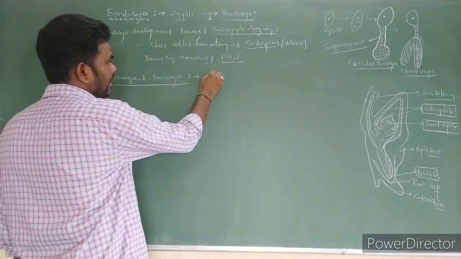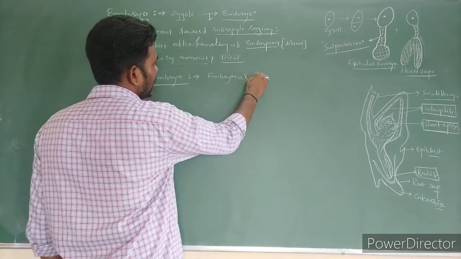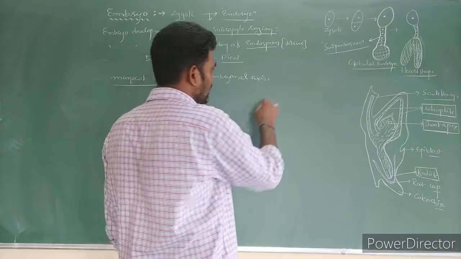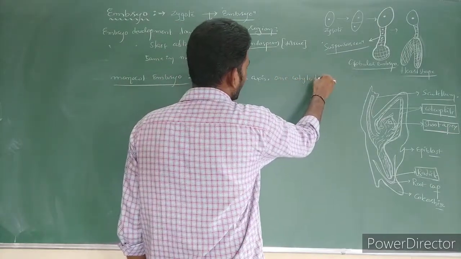First, the embryonal axis is as usual in both monocot and dicot, but it consists of only one cotyledon.